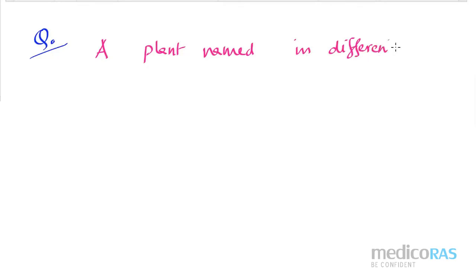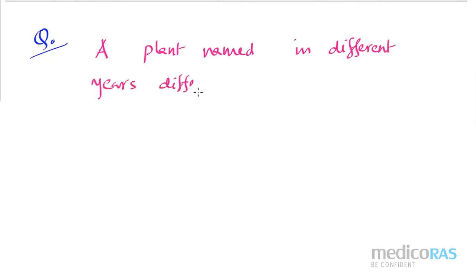Now let me give you one question, and from that question you can easily understand what the rule of priority is. Suppose there is one plant, and the plant's name differs in different years.